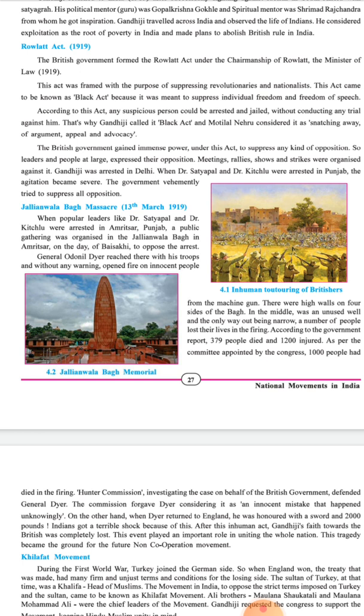And what happened was that at the exit of the Bagh, General Dyer was armed with his men. As per the government report, 379 people were killed and 1200 people were injured. Whereas as per the inquiry committee appointed by the Congress, 1000 persons were killed. In their report, 1000 people were killed.